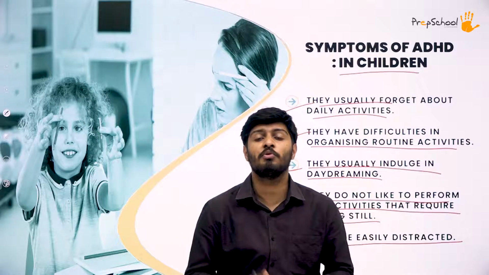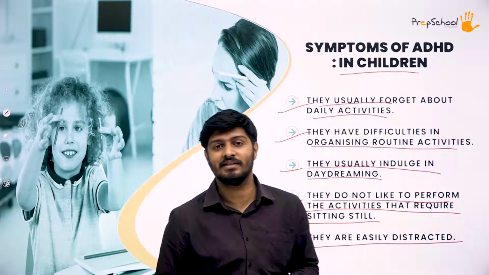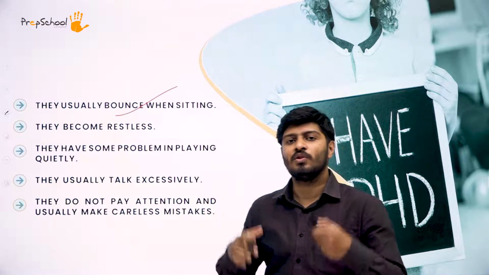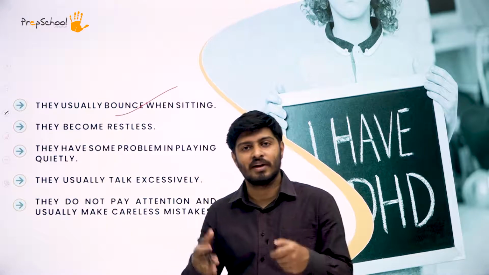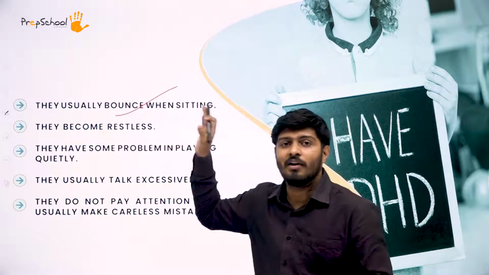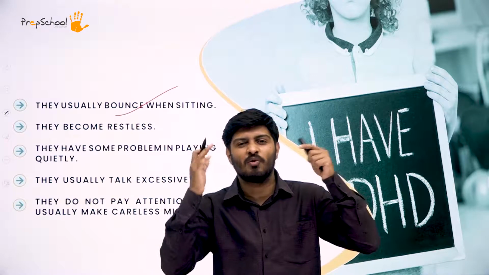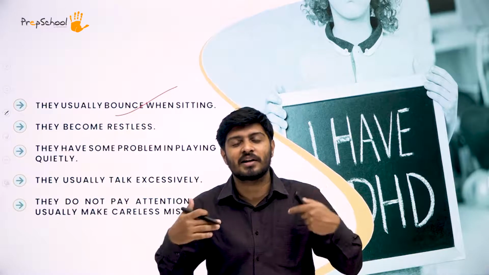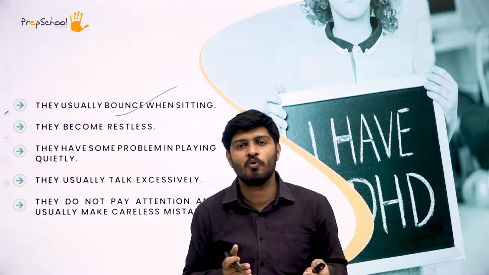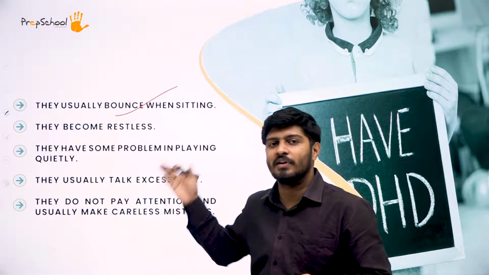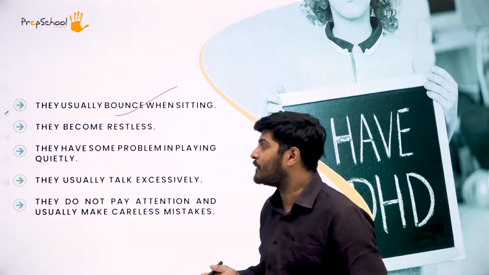So now let's move on to the next symptom that we have for ADHD. That is, they usually bounce when they sit. They usually have a habit of bouncing wherever they are sitting. So that's one weird habit that they have. Like I said, because they cannot sit still, their mind is always fluctuating. That gets reflected in their body. They always keep on moving. They always keep on jumping. They always keep on bouncing at a place wherever they are sitting. So that's one symptom that they have.